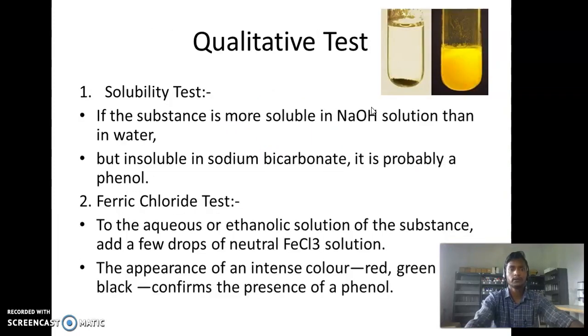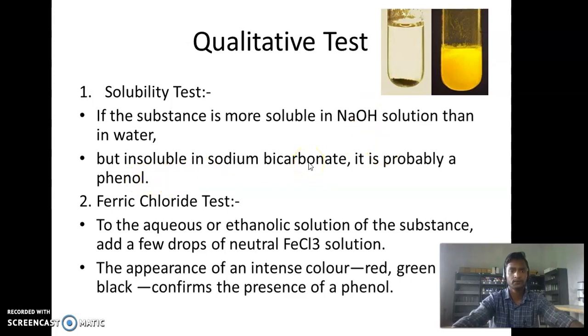Then the qualitative tests of phenol. Okay, some qualitative tests for identification purposes are important. First one, solubility test. If the substance is more soluble in sodium hydroxide solution than in water, but insoluble in sodium bicarbonate, it is probably a phenol. Okay, it's determined to be a phenol.